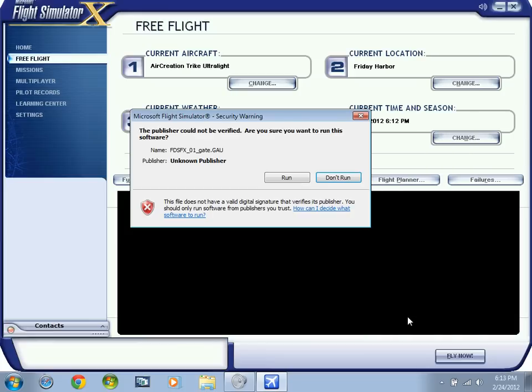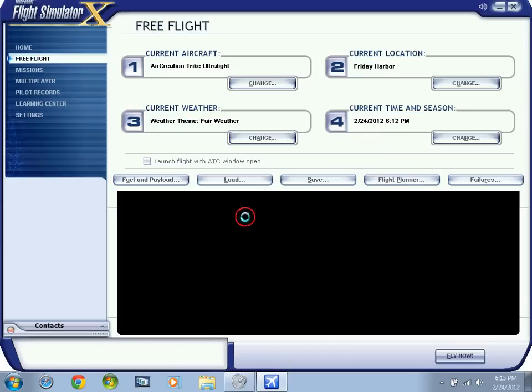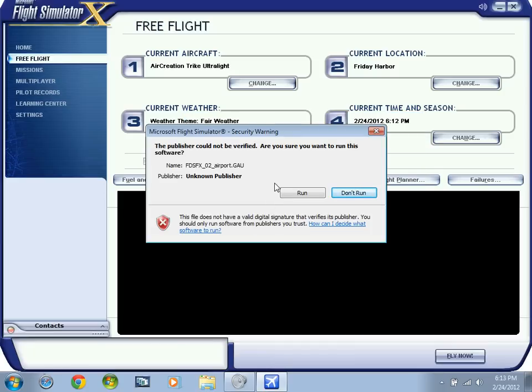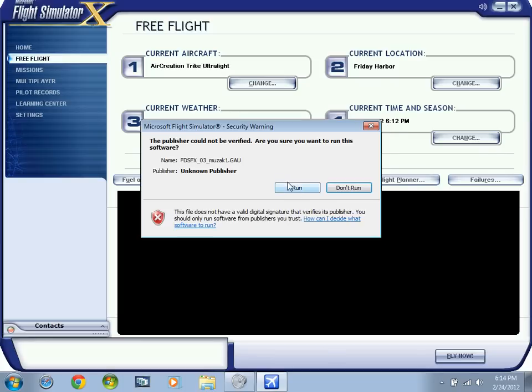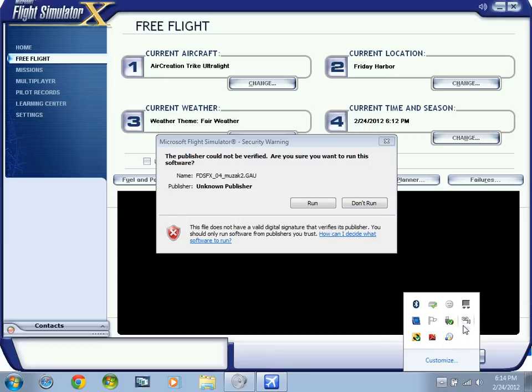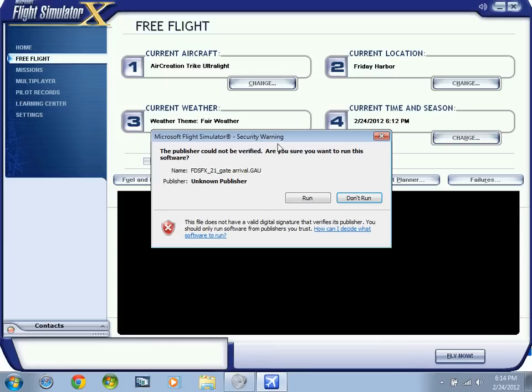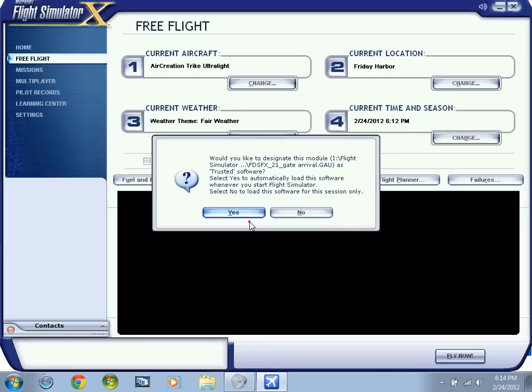Once again, when you install it correctly, this will pop up. Now hit run, and yes, the same method until you're going into FSDXS 21. So I'm gonna hit run, yes. I'm going to post this video. So yeah, hit post. Now this is the last one. This is the FSDXS 21 gate arrival. Then hit run. Then hit yes.